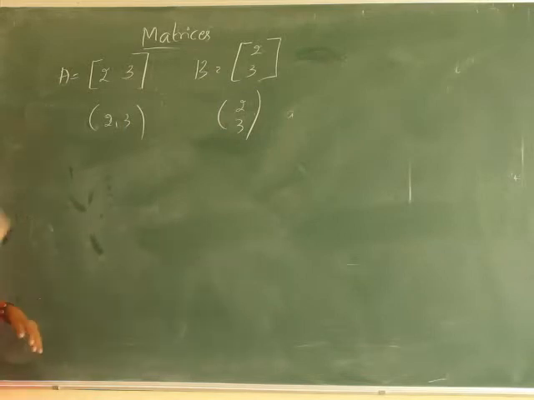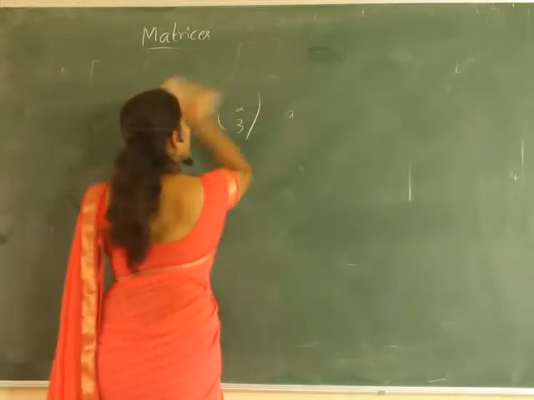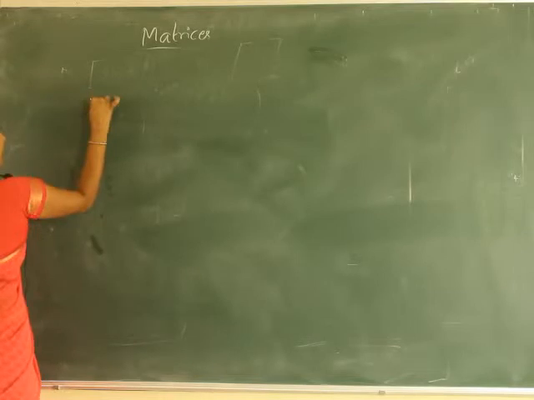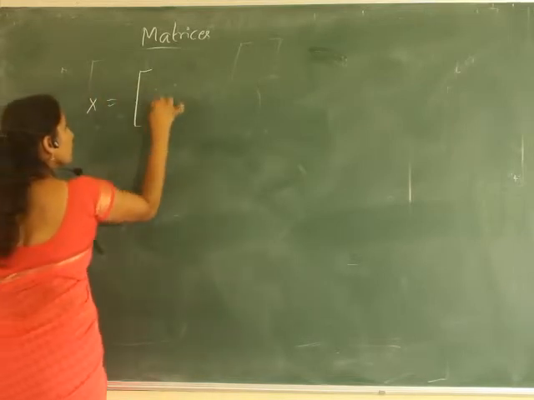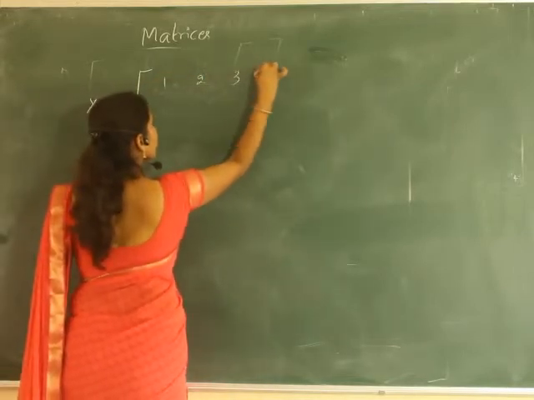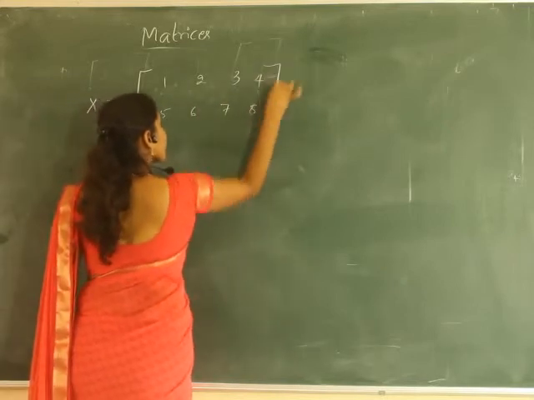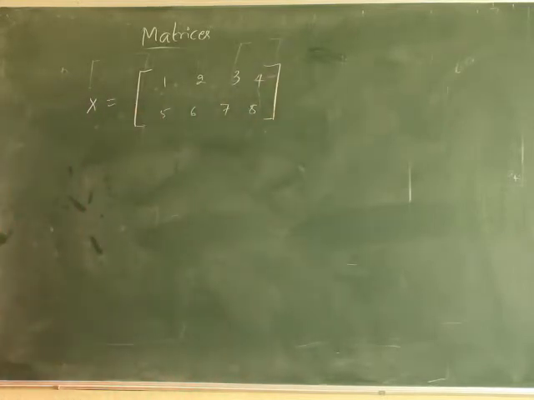represent the vertices of a given quadrilateral or any rhombus or parallelogram. Suppose we write x is equal to 1, 2, 3, 4. If it is a matrix, then we may consider this as the vertices of a quadrilateral.